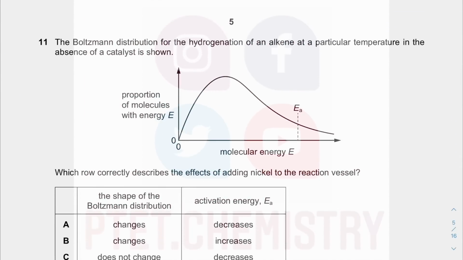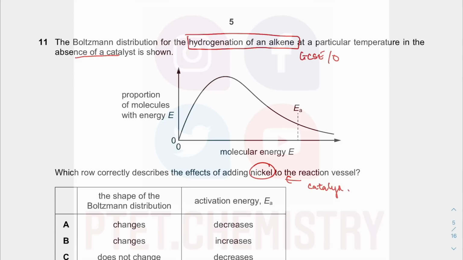Okay, so question 11. So you have a Maxwell-Boltzmann distribution, you have hydrogenation of an alkene, you have it in the absence of a catalyst. So when you add nickel, which is a catalyst, and you learn hydrogenation of an alkene back in GCSE and also O-level, it's towards the end, it's one of the reactions of alkene to make margarine, okay, vegetable oil, so you use a nickel catalyst together with your hydrogen gas